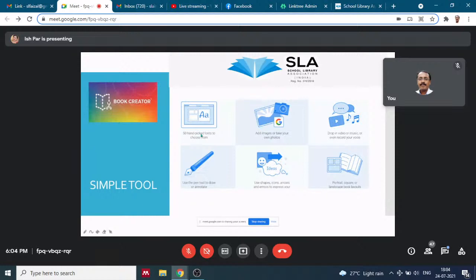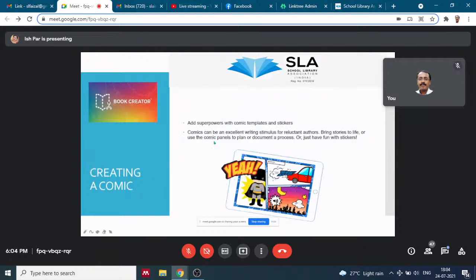There are a number of fonts available. You can add images, you can take your videos, you can add music, you can use the pen tool to draw and annotate, and you can add lots of arrows, icons, emojis, portraits, squares, anything you think of. You just think of a topic and you can easily create it on Book Creator.